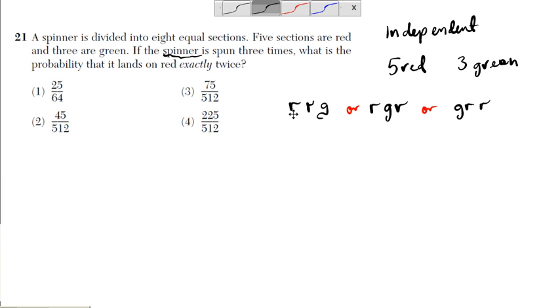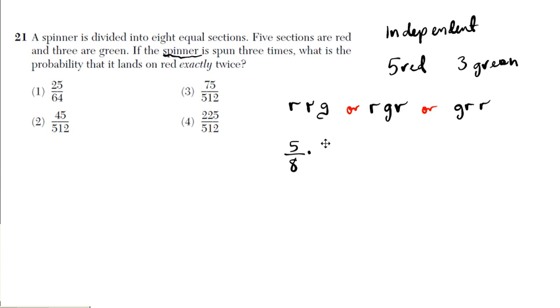For the first case, how many reds do you have in all? You have 5 reds, right? So the possible outcomes, which is 5, divided by the total number of outcomes, which is 8. That's the probability of getting the first red in the first spin, times, how about the second spin? Since it's independent, and repetition is definitely possible here, how many reds are there after the first spin?